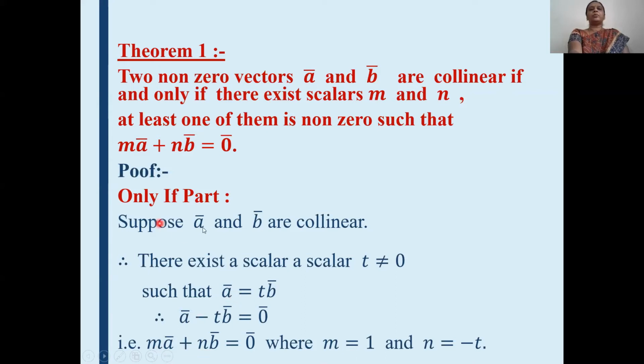See here, we are supposing A bar and B bar are collinear vectors, and we have proved that this linear equation is satisfied. That is, m A bar plus n B bar is equal to 0. Now we will prove the converse of this theorem. That is, we will suppose this equation and prove A bar and B bar are collinear. Okay, let's see the converse.